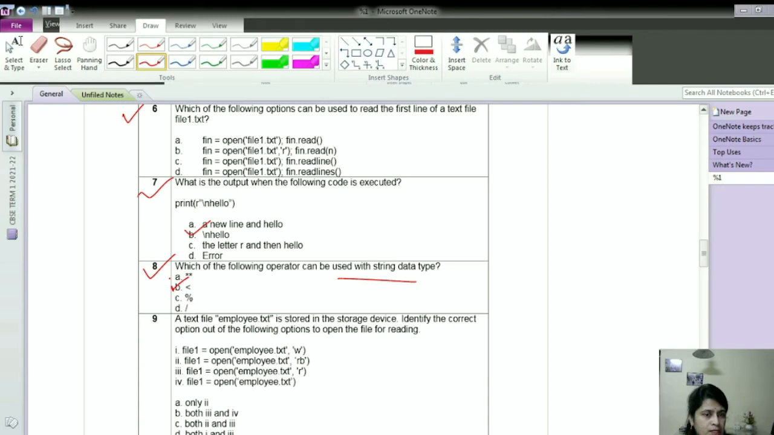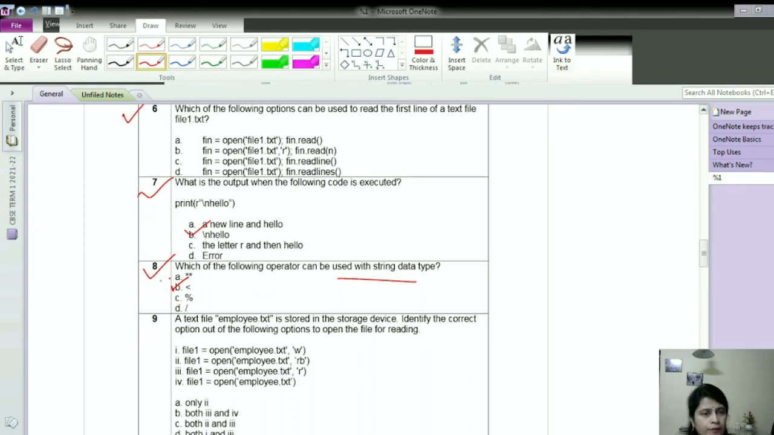Now modulus, which finds the remainder when a number is divided by another number, cannot be used with a string. Similarly, the division operator cannot be used with the string data type. So here option B is correct.